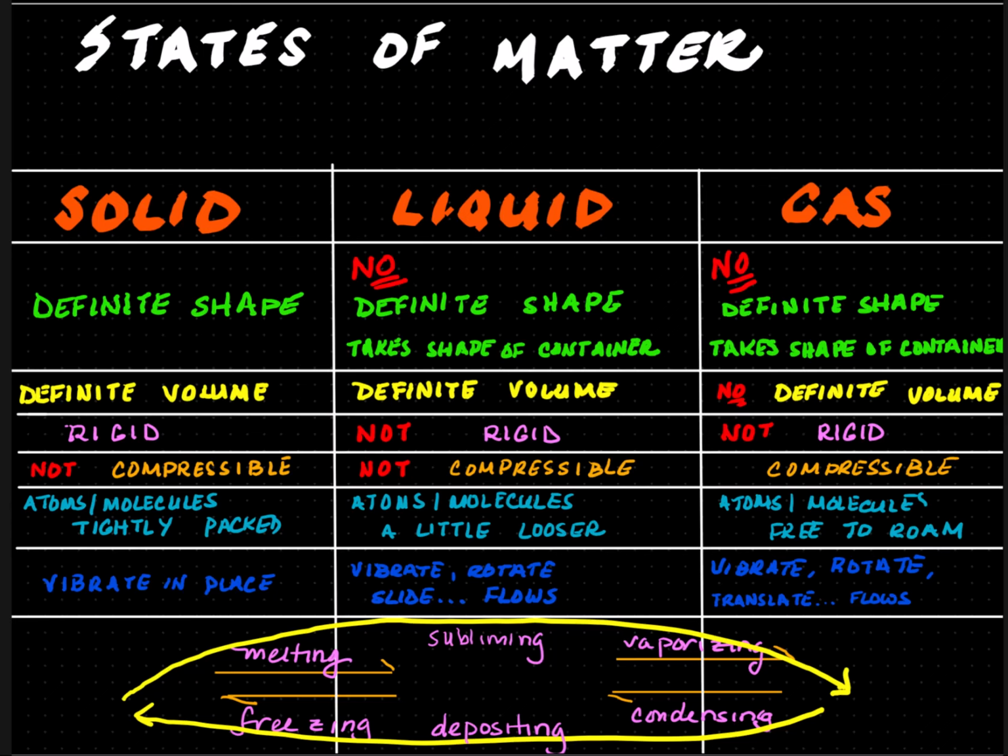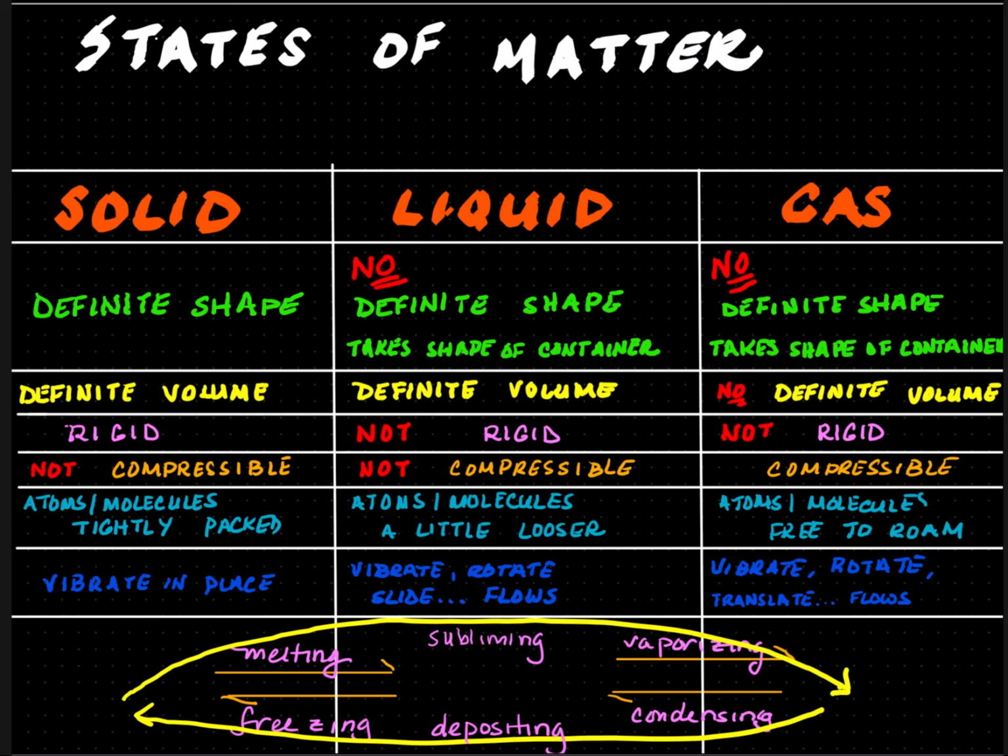Solids are rigid. They are not really flexible. Liquid and gases are not rigid. Solids and liquids are not compressible. I cannot squeeze a solid to a smaller shape. I cannot squeeze a volume of liquid into a smaller volume. However, gases are compressible. I could take a large volume of gas, exert enough pressure, and I could make the volume much smaller by squeezing it tightly.